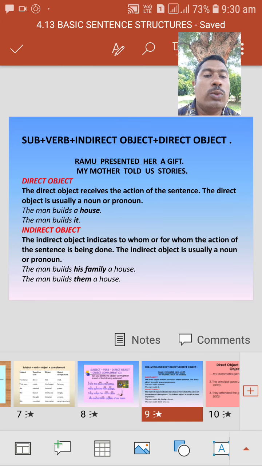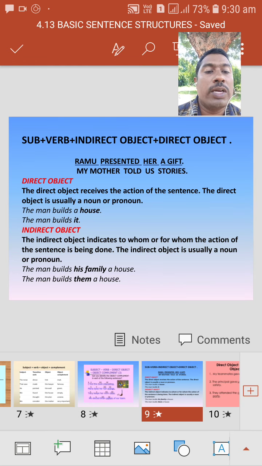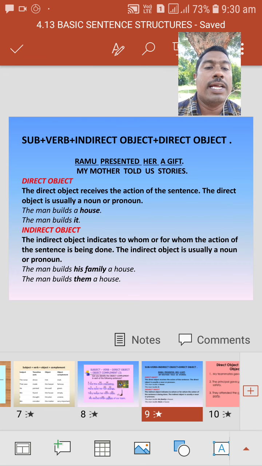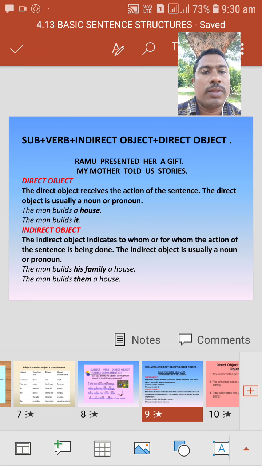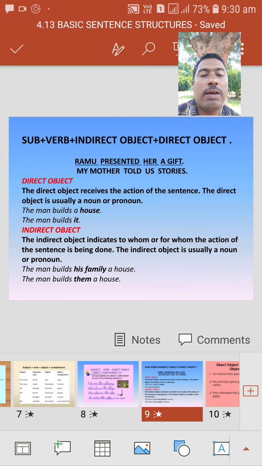Here we have two objects. One is the direct object and another one is the indirect object. How can we discriminate whether it is the direct object or the indirect object? One thing you should remember: the direct object is always in an inanimate state. Direct object is always inanimate, meaning lifeless. Next, the indirect object is always in an animate state, meaning which can have life. Okay. Here we have a few examples.